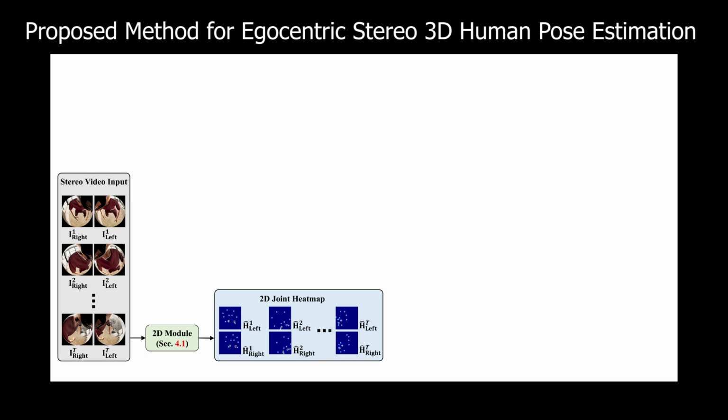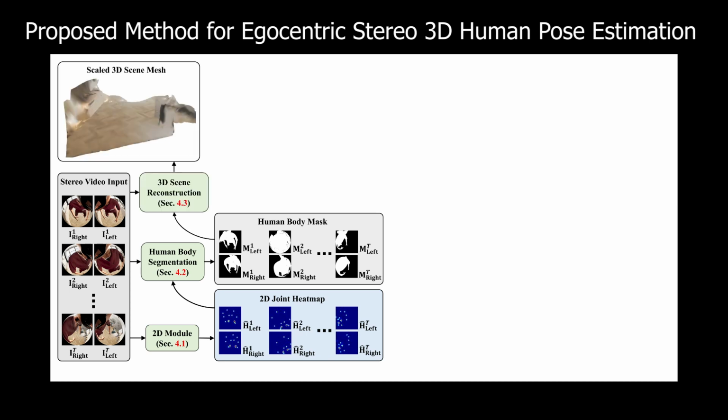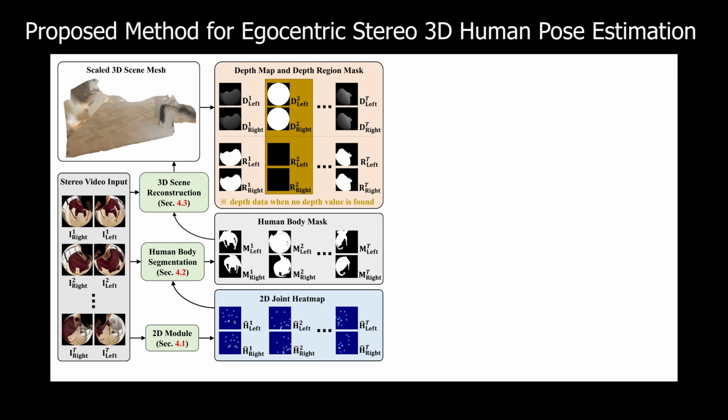Firstly, the framework takes an egocentric stereo video as input. From those, the 2D module estimates 2D joint heat maps. The estimated heat maps and the input videos are then processed in the segmentation module to obtain 2D human body masks. Next, we use uniformly sampled windows of input frames and human body masks to reconstruct a 3D scene via structure from motion. Here, we render depth maps and depth region masks from the reconstructed mesh.